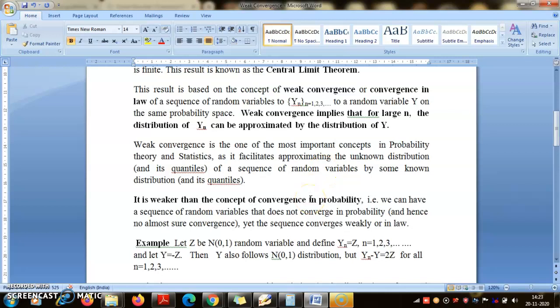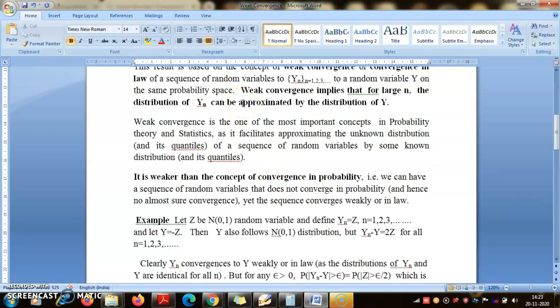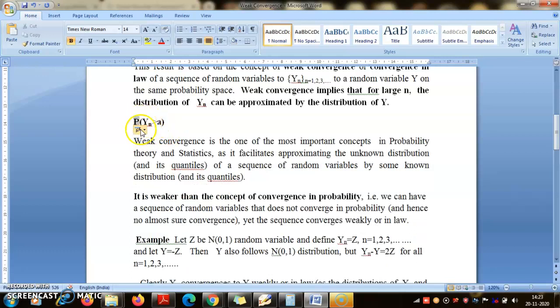So this is a very different way of defining convergence, and it makes much more sense in probability and statistics, because most of the time we are interested in making probability statements. Suppose you want to find out the probability that Yn is greater than a number a. To find that out, you need to know the probability distribution of Yn.